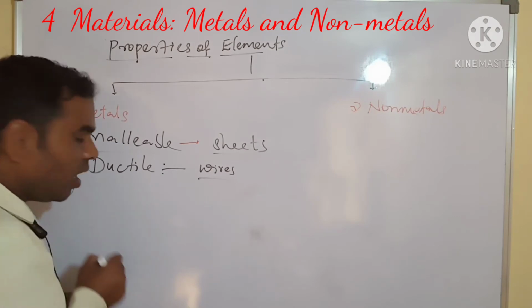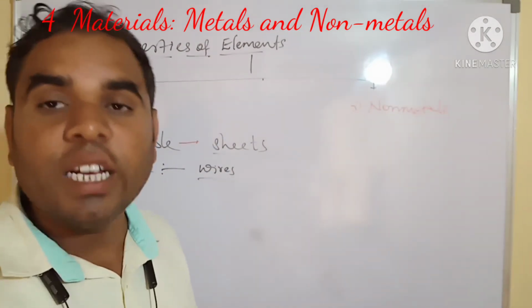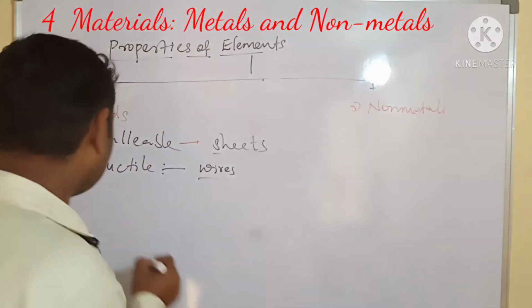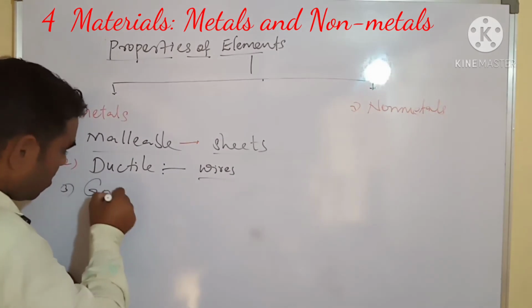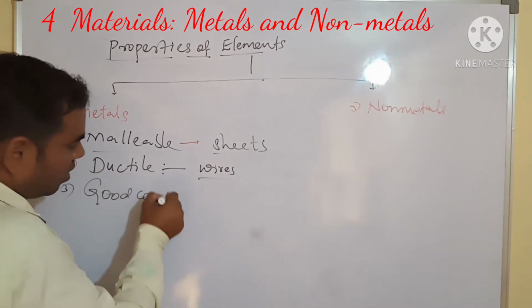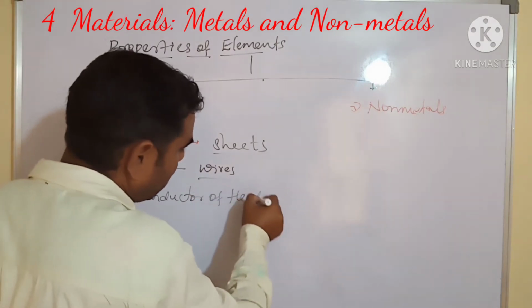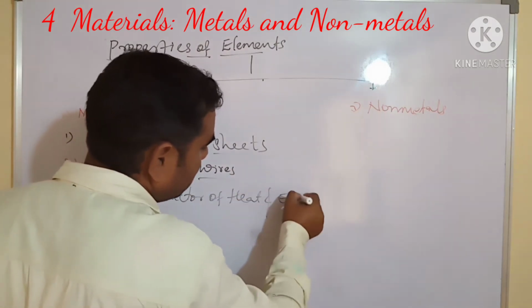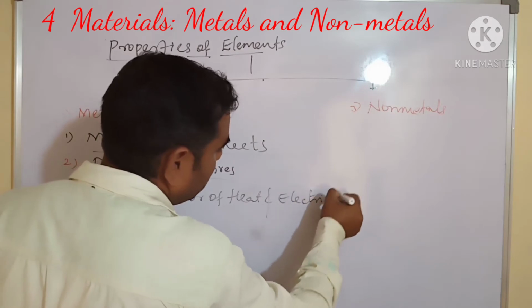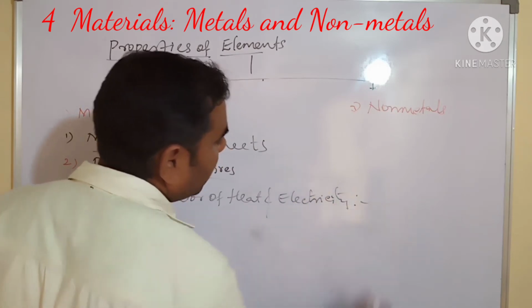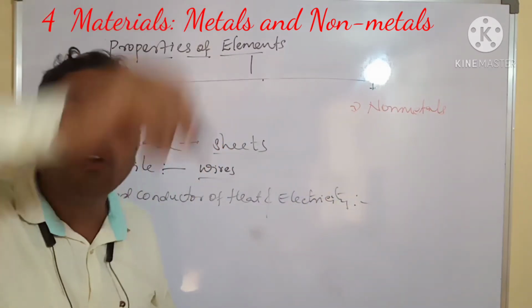Next, third one. What does it say? It is a good conductor of heat and electricity. We can see that at our home.